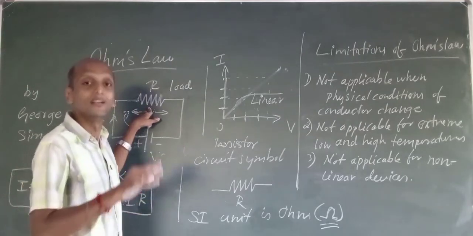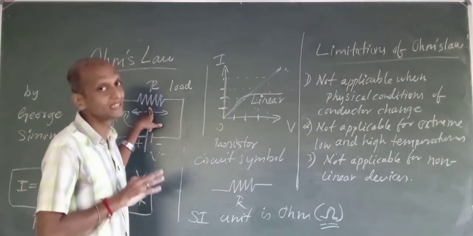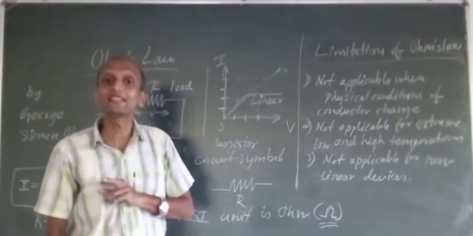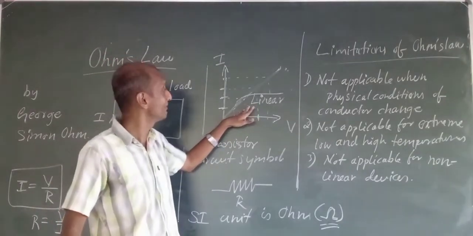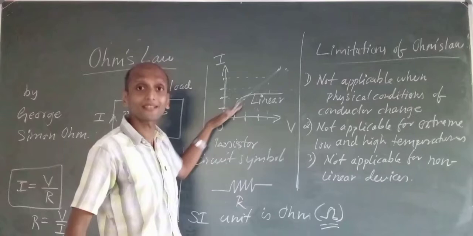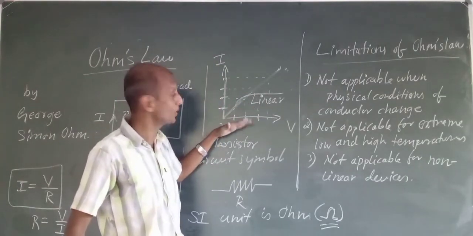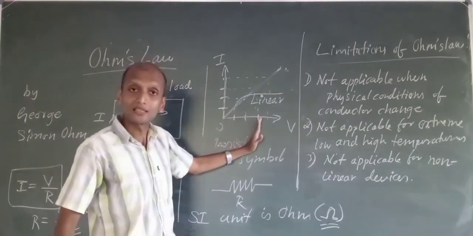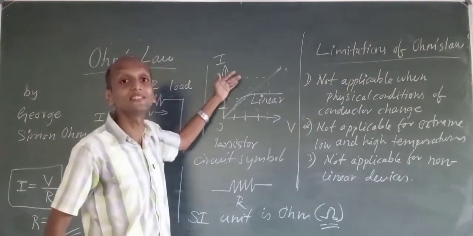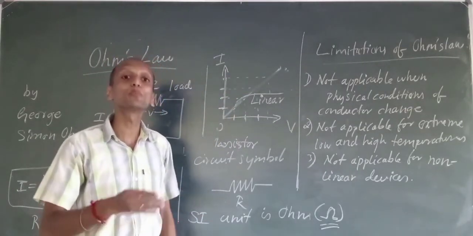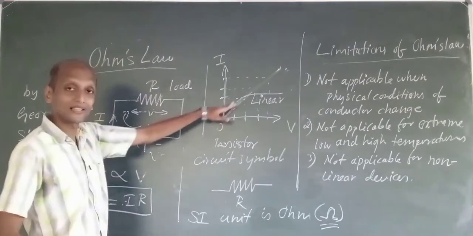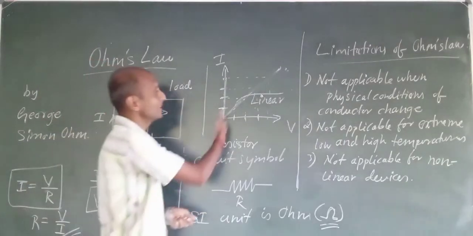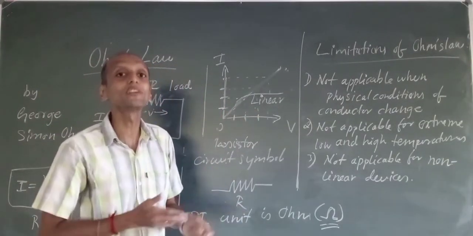Resistors are linear components or linear devices. So in this way I can say two things: linear devices and non-linear devices. Linear devices are the devices wherein the characteristic graph, or voltage versus current graph, if I plot, will give us a straight line. Why is it a straight line? Because as I increase the voltage, in the same proportion the current is going to increase. So current and voltage are proportional. Such devices are called linear devices. And non-linear are the opposite, wherein the voltage and current relation is not a straight line.